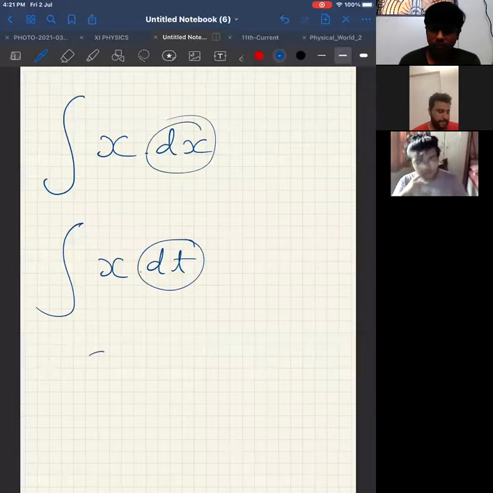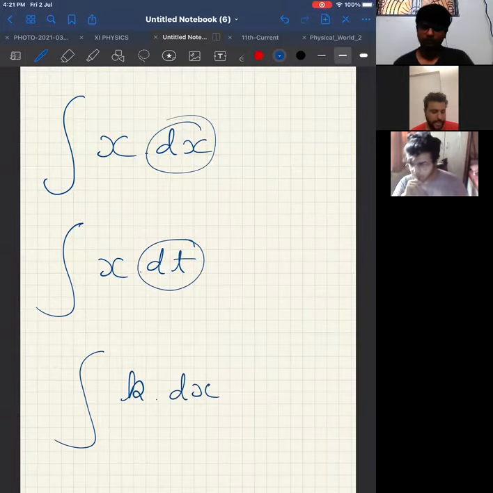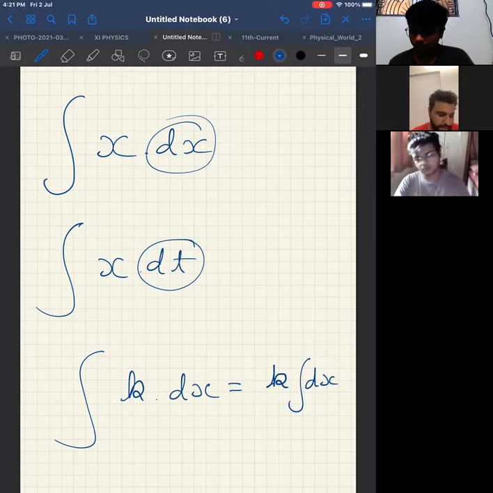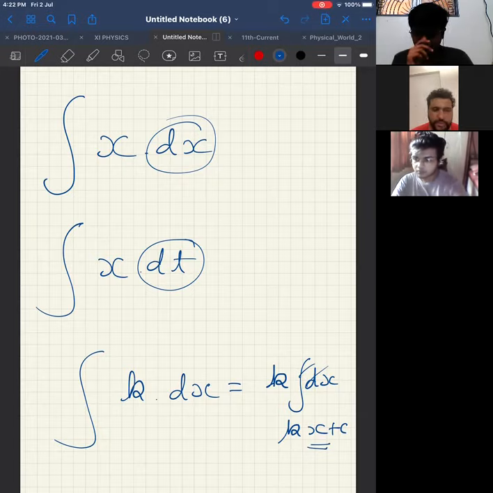Okay. Now, integration of k with respect to x. Now, can I say it's a constant? I know the differentiation of a constant is zero. But for integration of a constant, you take it out, and you will have integration of dx. Correct? If I take k outside, I'll have integration of dx. Remember, integration and differentiation will cancel each other. Therefore, the answer is kx plus c. Wrong, no problem. It is just the first question. It is kx plus c.